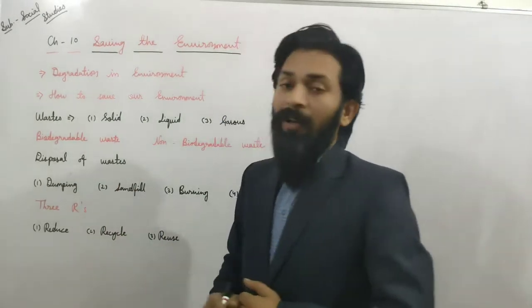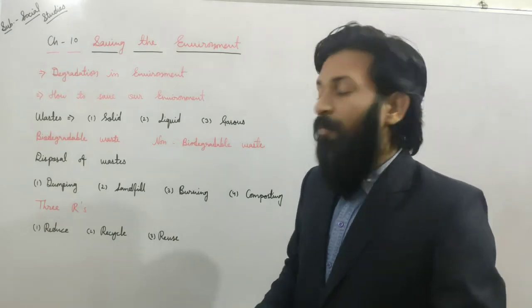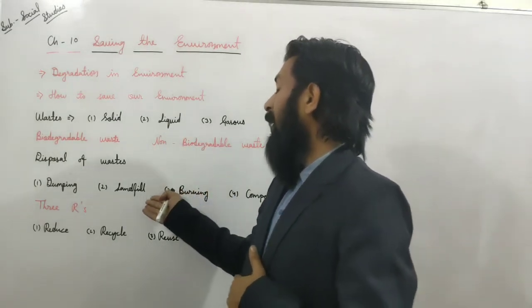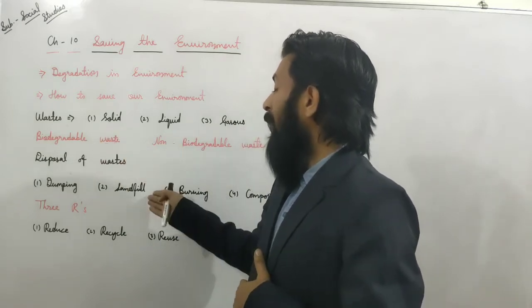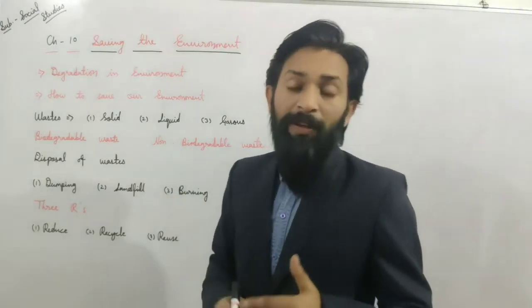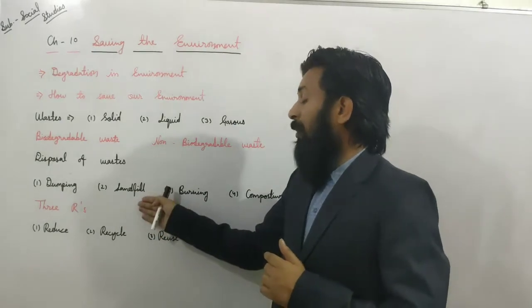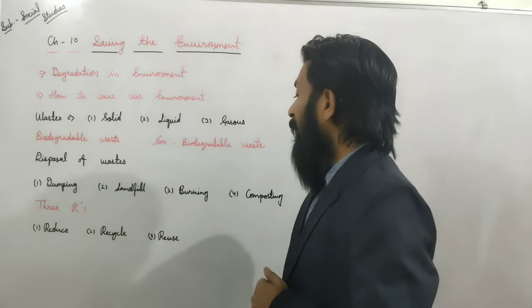Second one is landfill. In landfill, deep ditches are dug, and after that any type of non-biodegradable and biodegradable waste is filled in. Biodegradable waste is going to be filled in the landfill, so by the decomposition of that type of thing we can get manure. Because of that, it is organic manure, and we can throw it into our field, or we can use it as manure in our agriculture field.